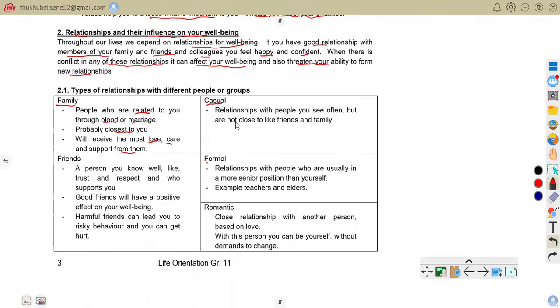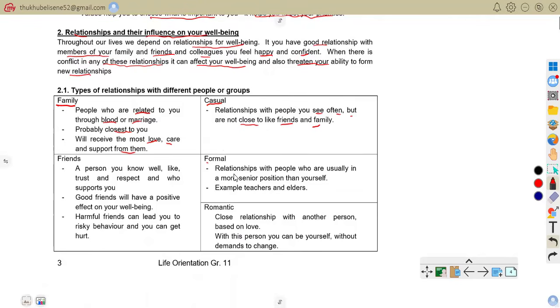You greet them but don't hang out with them. These are relationships with people you see often but are not close to. They are casual to you. So those are people that you can greet, but you don't hang out with.